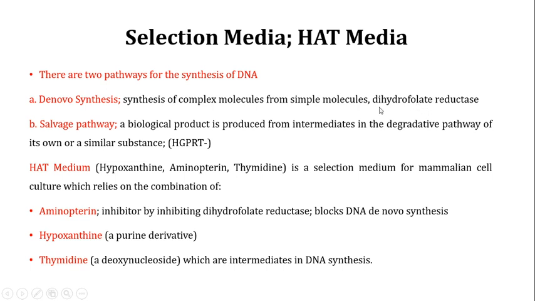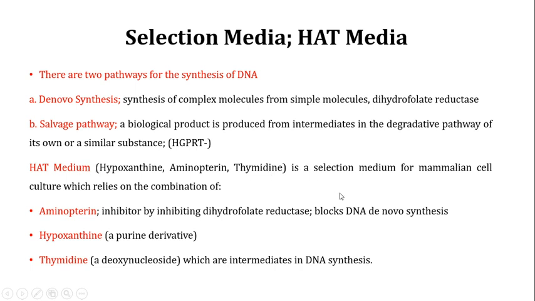That doesn't mean these are the only enzymes required for de novo synthesis or the salvage pathway, but I am focusing on these two because these are the enzymes which the HAT media uses for the selection of the hybridomas out of the other cells. In HAT media, H is for hypoxanthine, A is for aminopterin, and T is for thymidine.